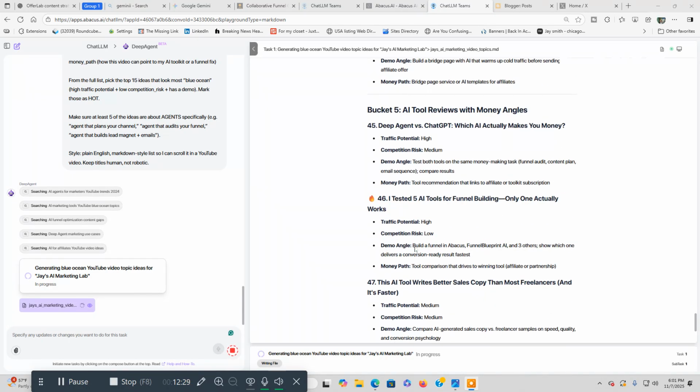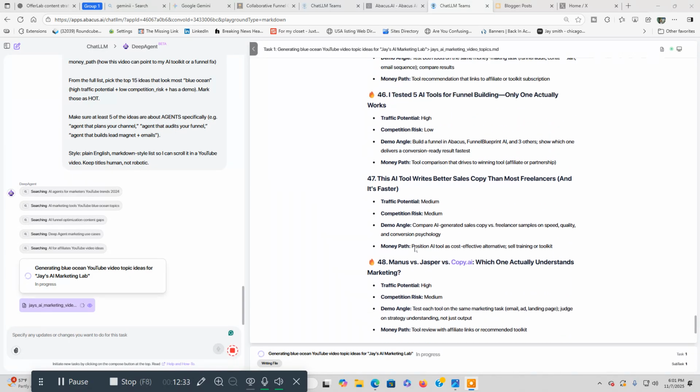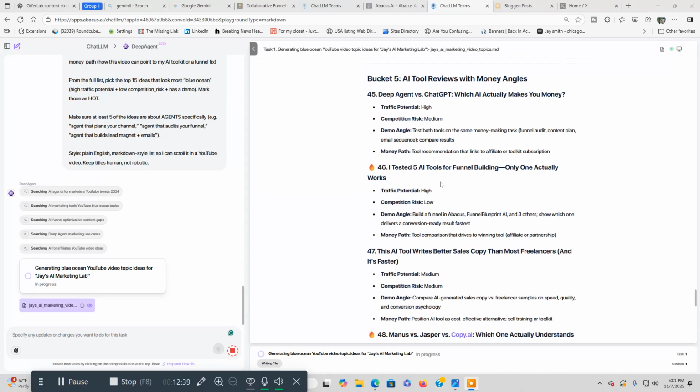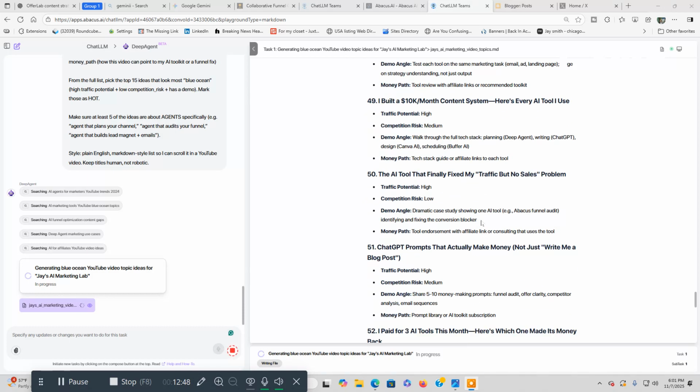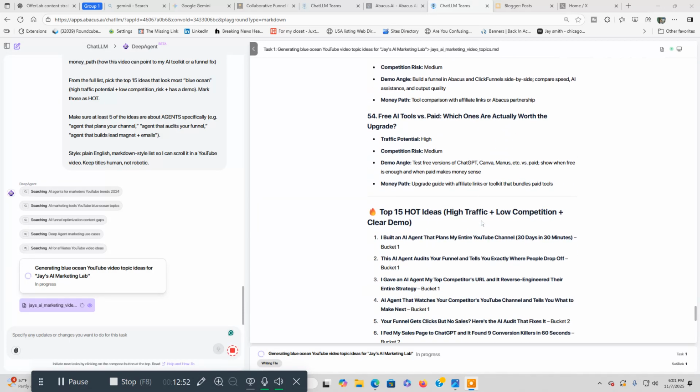We're at number 48 here. It's coming up with some good topics, you can see. This AI tool writes better sales copy than most freelancers, and it's faster. I tested 5 AI tools for funnel building. Only one actually works. Deep agent versus ChatGPT, which AI actually makes you money. That's a good topic. So you can see how good the research is, and it's actually doing more than it did before. It's actually going into top 15 hot ideas with high traffic and low competition.